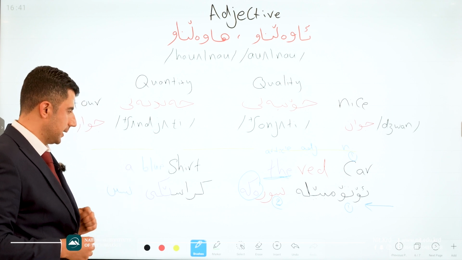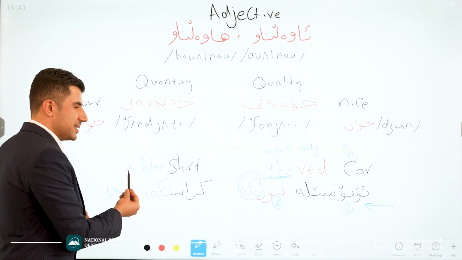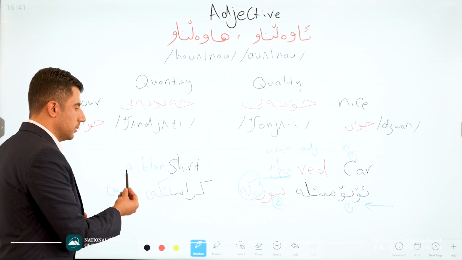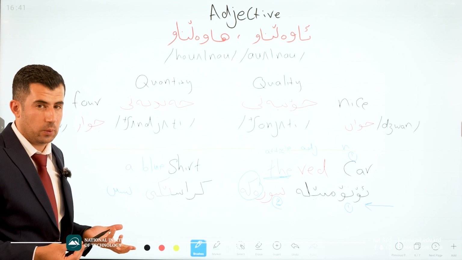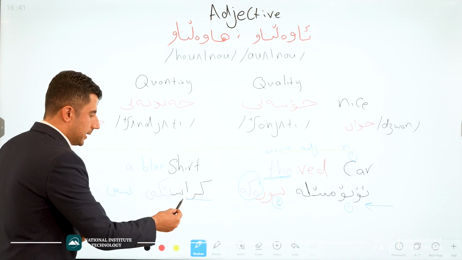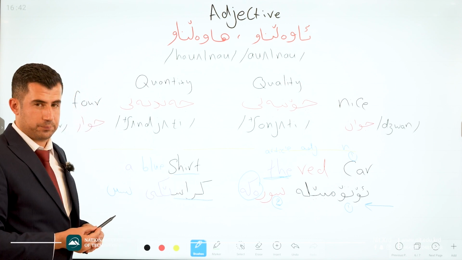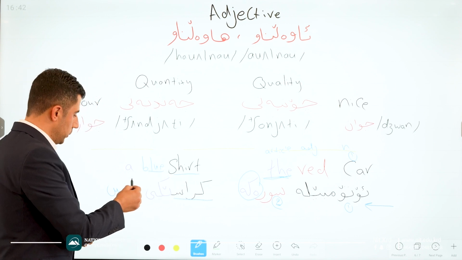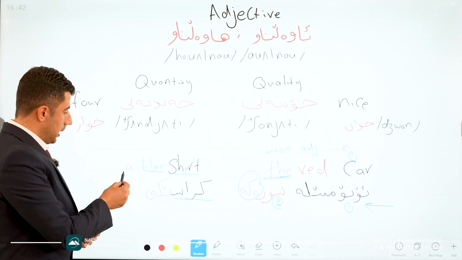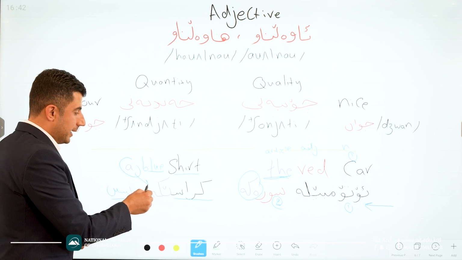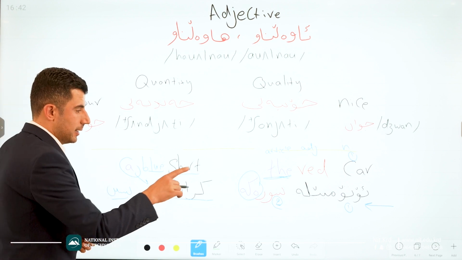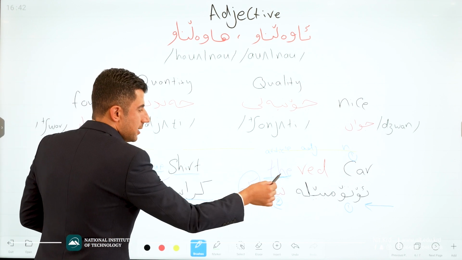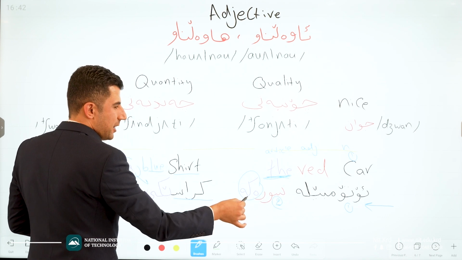Here, a blue shirt. Again, this is the indefinite article, this is an adjective, and this one is the noun. Good. Kras is equal to shirt. Blue. Okay. Have a look here. Kraseci shin. Be careful here: the definite article goes at the end.